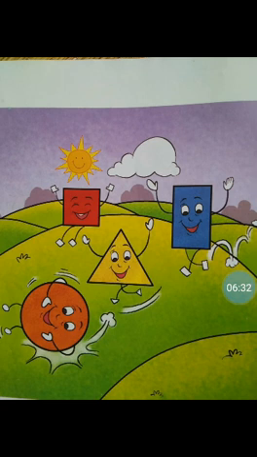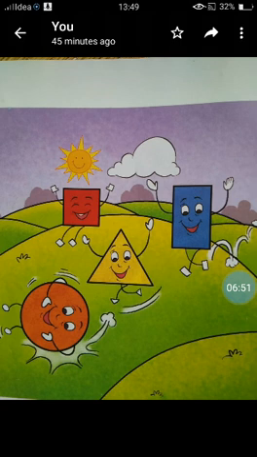To have more fun, the shapes ran down the hill. Some ran slow, some ran fast. The circles rolled down, and then the triangles. Then came the squares, and next the rectangles.